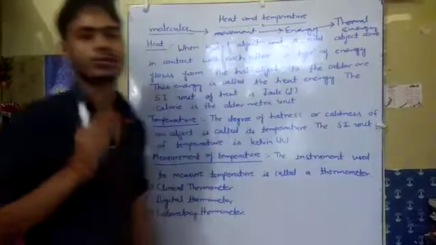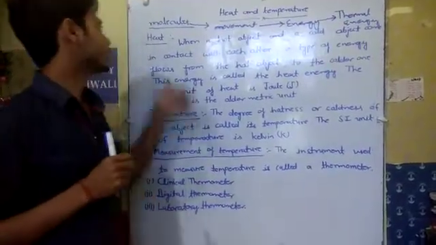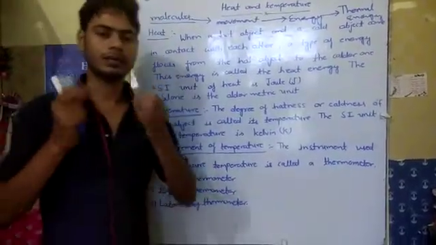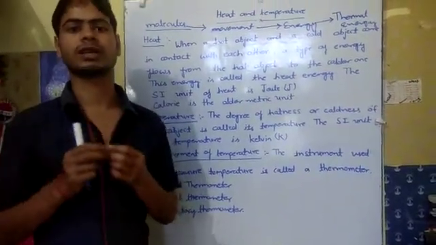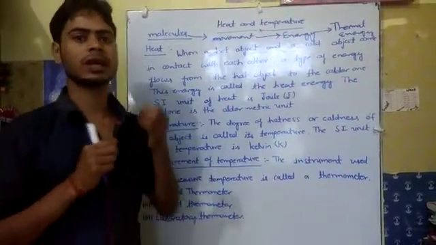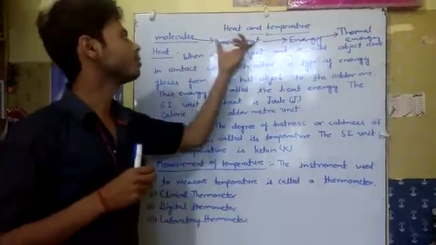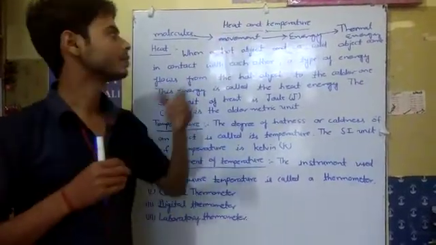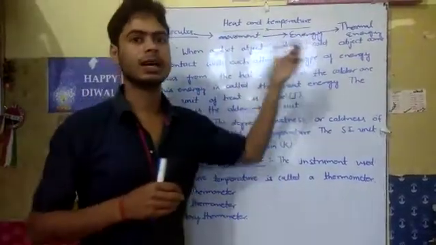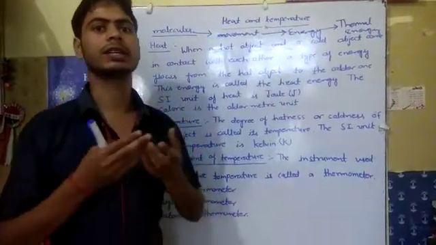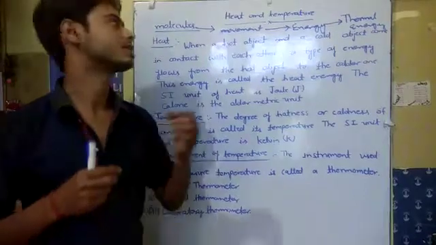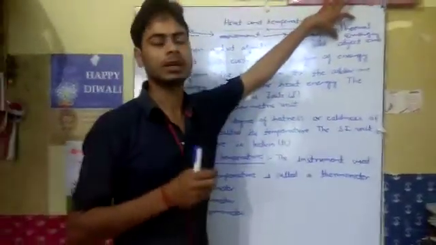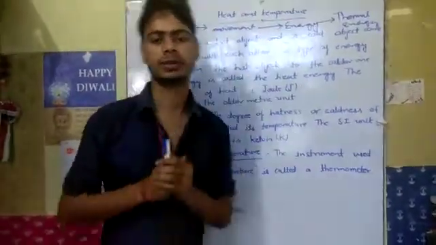Okay, so once more: each and every object is made up of small particles, these small particles are known as molecules, and these molecules have movement. Due to this, they possess energy, and the sum of the heat energy of all the molecules is known as the thermal energy.